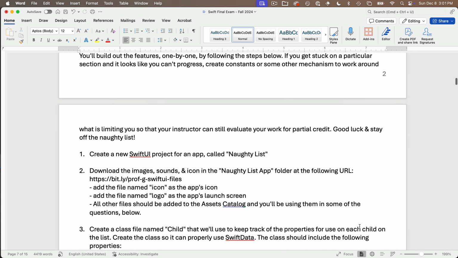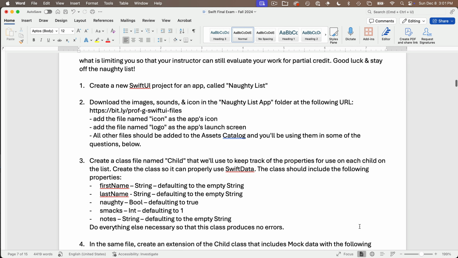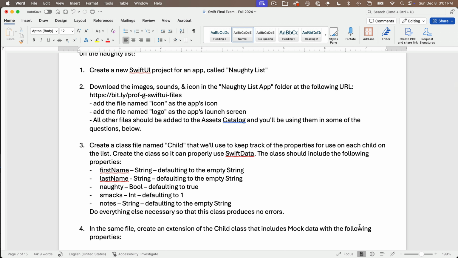Now the first thing that we're going to do is create a new SwiftUI project for the app called Naughty List, and we're going to download images, sounds, and icons from the Naughty List folder that we've been using throughout our course. We want to add the icon to the app's icon, and the logo to be used as the app's launch screen, and all other files should be added to our assets catalog because we're going to use them in the questions below.